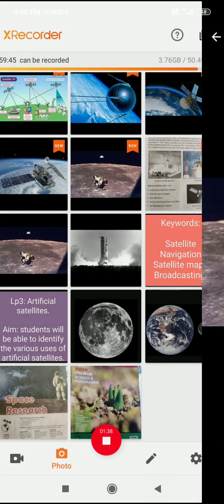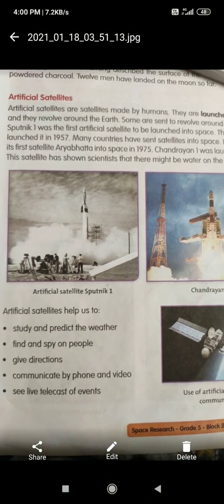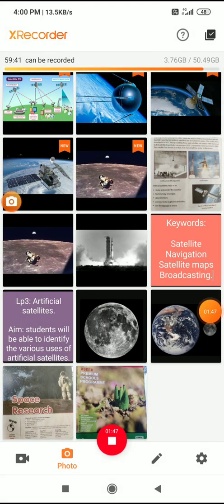In the content book you can see the picture has been given, right? The artificial satellite Aryabhata was launched into space in April 1975, from the Russia station, okay, from the station of ISRO, which is built by the Indians only. From that station the artificial satellite was launched into space.